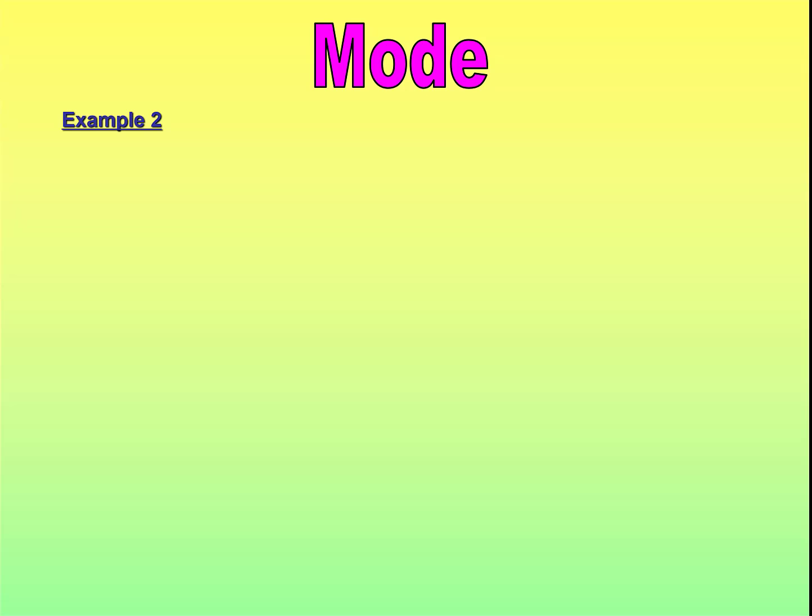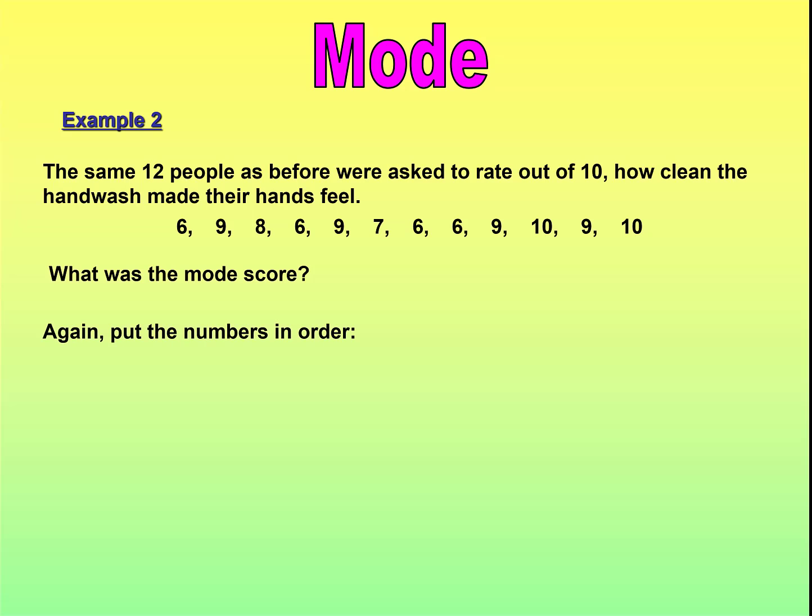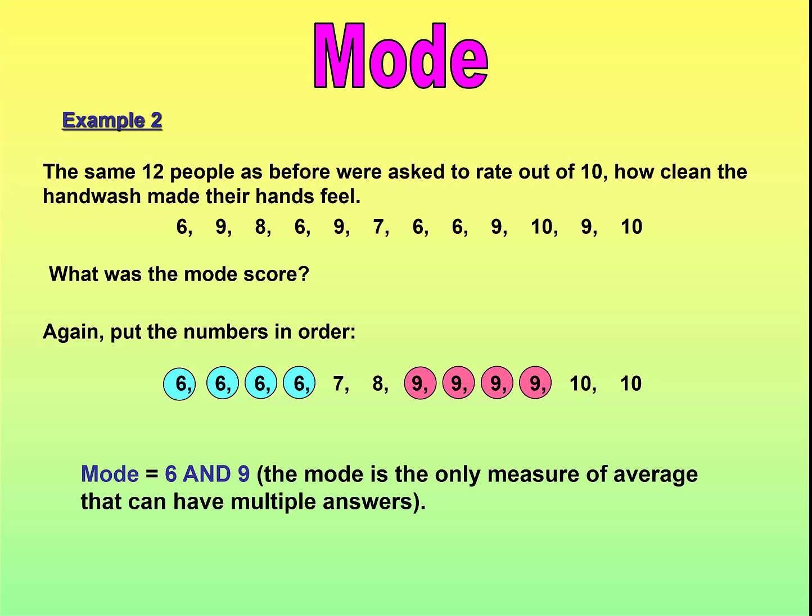Let's look at a slightly different example. This time, say 12 people as before were asked to give a rating out of 10 how clean the hand wash made their hands feel. And these were the scores that they gave. So what was the mode score out of those scores? So again, put the numbers in order. Makes it easy to see. But this time, you can see we've got 4 6s and 4 9s. Now this can happen with the mode. It's the only measure of the average where you can have more than one answer. So in this case, the mode is both 6 and 9.